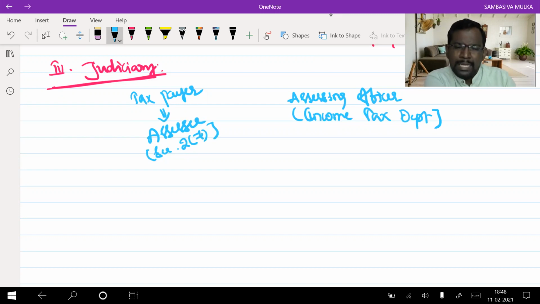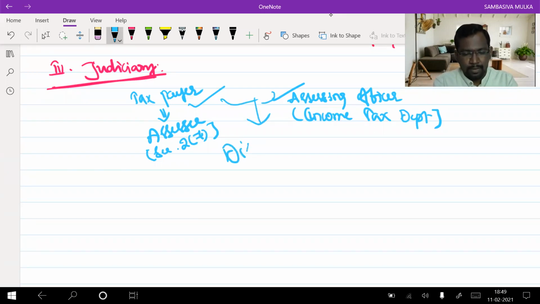In simple language, consider him an income tax officer for now. Assessing officer means income tax officer. So a difference of opinion happens between the taxpayer and the assessing officer because of misinterpretation of the provision. The taxpayer understands the provision in a different manner. The assessing officer understands the provision in a different manner. Because of this, a dispute arises between these two persons.